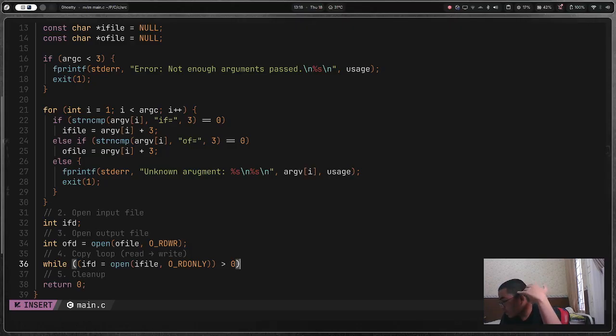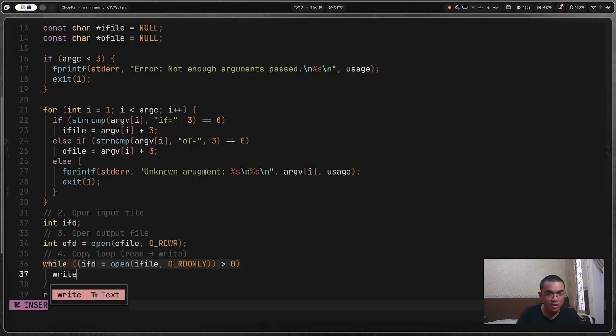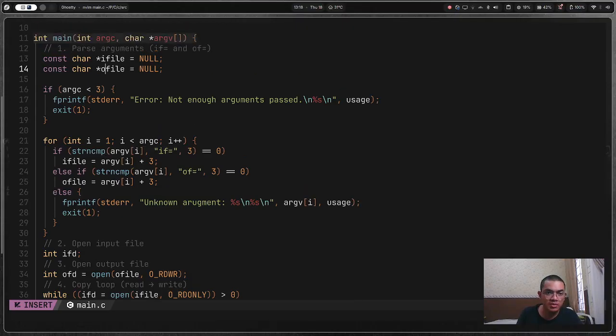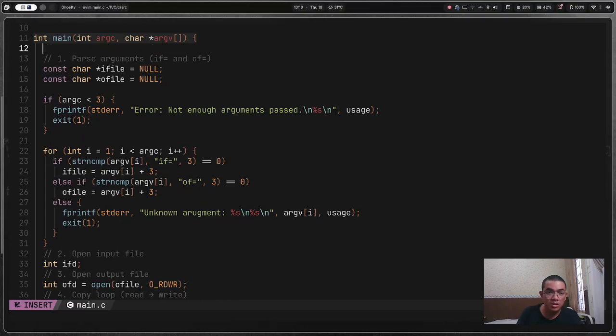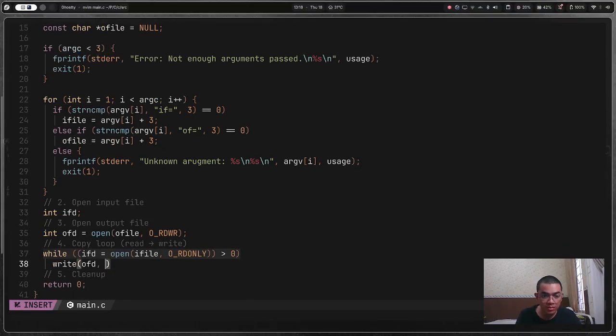So I will write to ofd, and then I will take the buff. Oh, I haven't declared what buff is here, so let's make buff a char buff size, buff, comma, the return value.